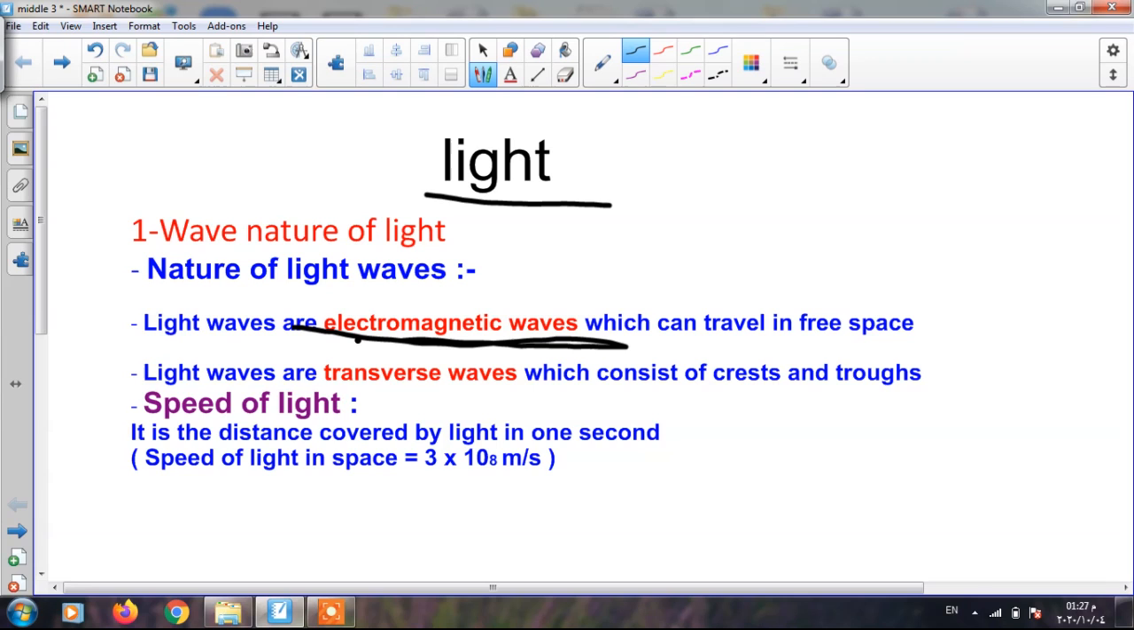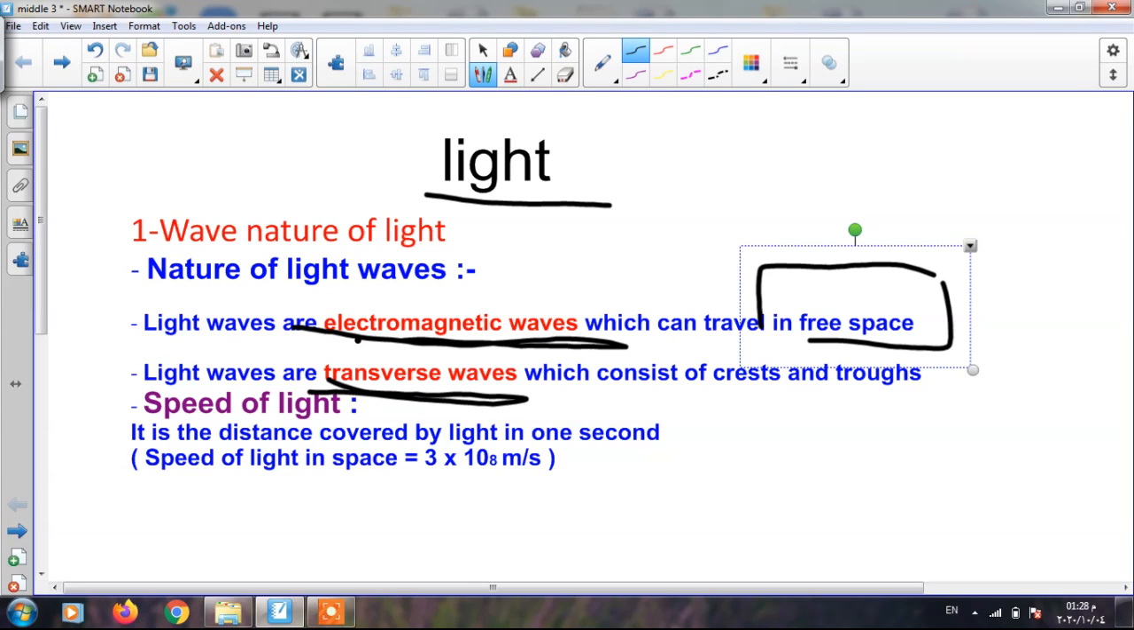What is meant by electromagnetic wave? I mean they don't need a medium to propagate, or they propagate through vacuum, or you can say free space. We can say they can transfer in the presence or absence of medium, not like sound, which needs a medium to propagate. Number two, light waves are transverse waves. I mean they consist of crests and troughs.